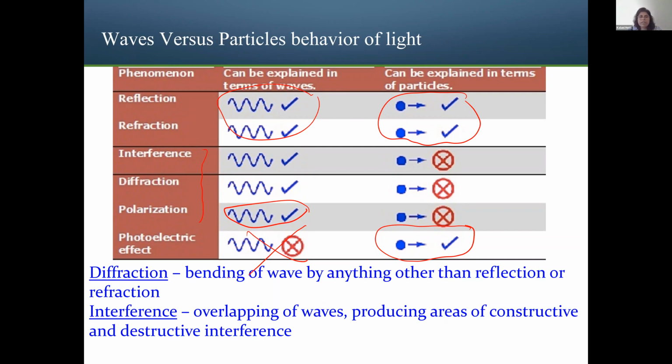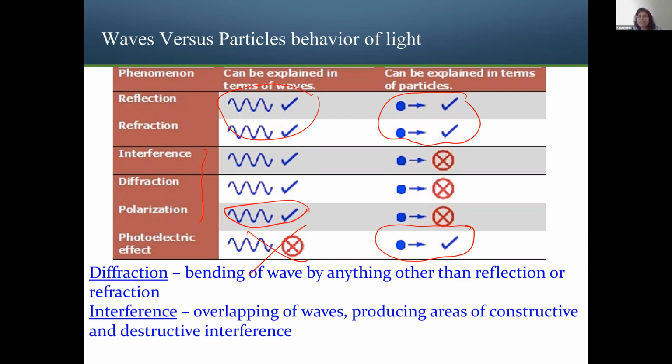It's very easy to understand. Diffraction is the bending of a wave due to an obstacle or some disturbance of the setup. It's not because of refraction. Refraction is also a kind of bending, but that does not belong to diffraction. Diffraction means bending of light due to some kind of obstacle or disturbance that disturbs the traveling of the light. Okay, that is diffraction.